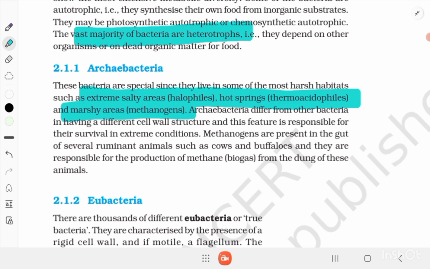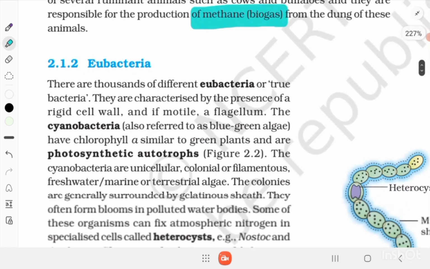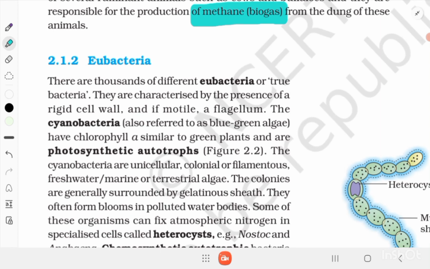Archaebacteria differ from other organisms in having a different cell wall structure. This feature is responsible for survival in extreme conditions. Methanogens are present in the gut of several ruminant animals such as cows and buffaloes, and they are responsible for the production of methane, biogas, from the dung of these animals. Eubacteria: there are thousands of different eubacteria or true bacteria. They are characterized by the presence of a rigid cell wall and, if motile, a flagellum. The cyanobacteria, also referred to as blue-green algae, have chlorophyll a similar to green plants and are photosynthetic autotrophs.